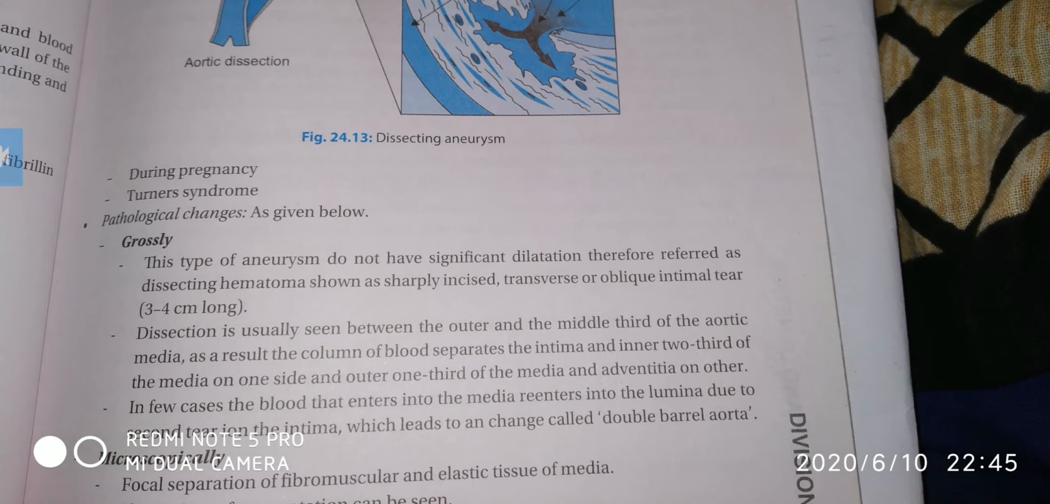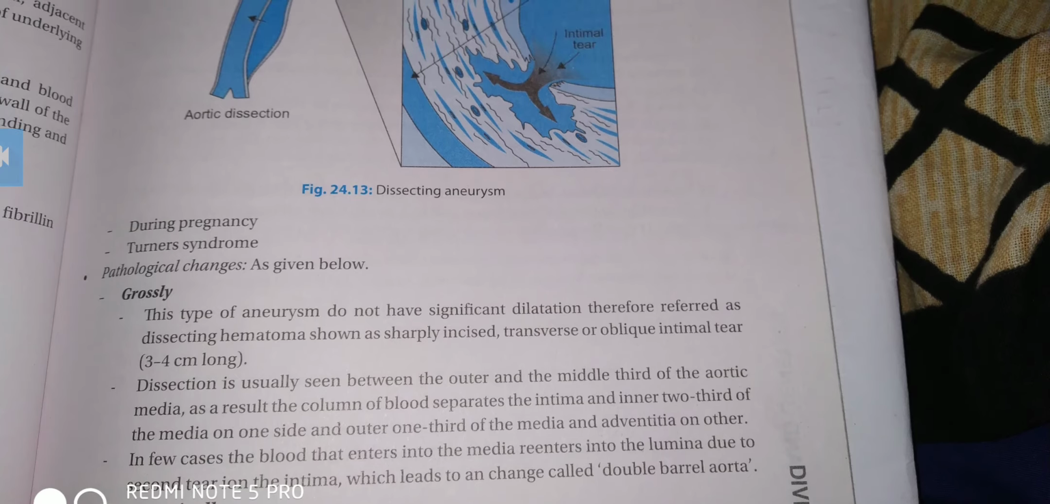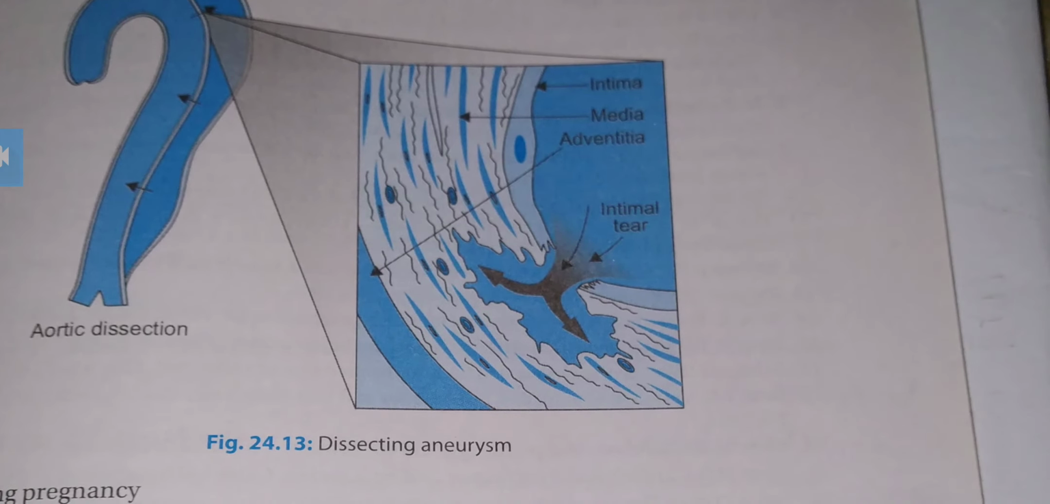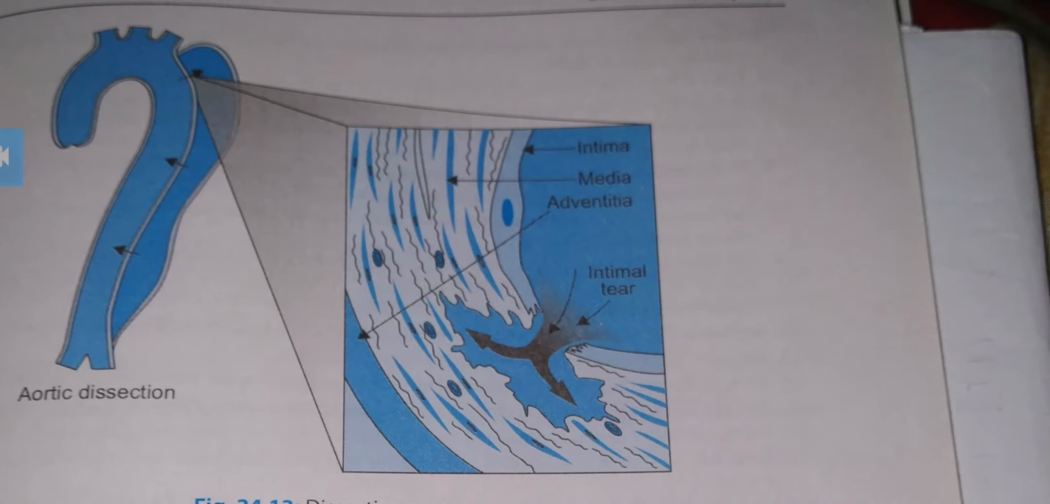Pathological changes: grossly, this type of aneurysm does not have significant dilation, therefore it is referred to as dissecting hematoma. A sharply incised transverse or oblique intimal tear will be there, 3 to 4 centimeters long. This you can see here, an intimal tear 3 to 4 centimeters long in the intimal layer only, affecting the media and adventitia layer. Aortic dissection will take place like this.